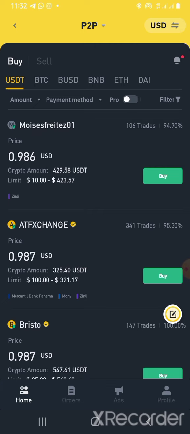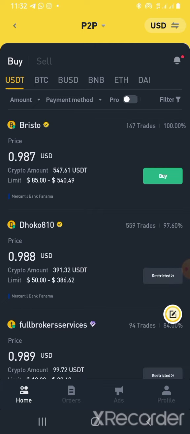They have other platforms they use, so many other platforms there in the US. But let me use Binance. Binance is also in the US, but their own is a little bit different from our own.